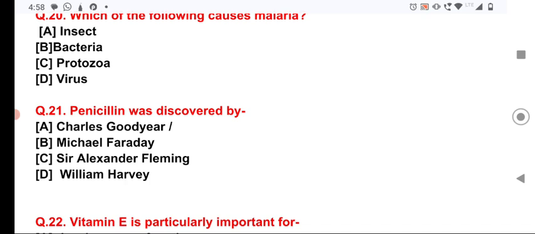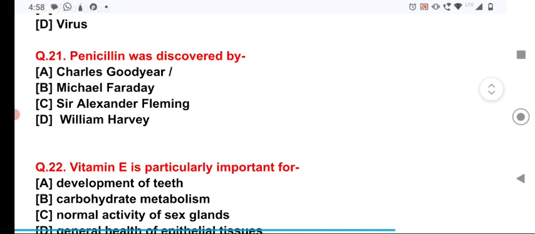Antibiotics are the medicines which kill the bacteria or microorganisms, or reduce the reproductive power of the organisms, or disease causing organisms.